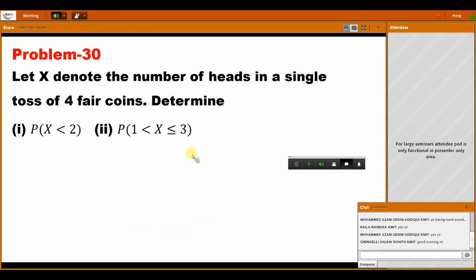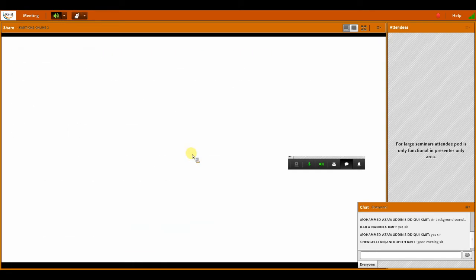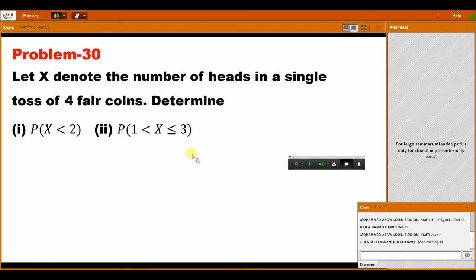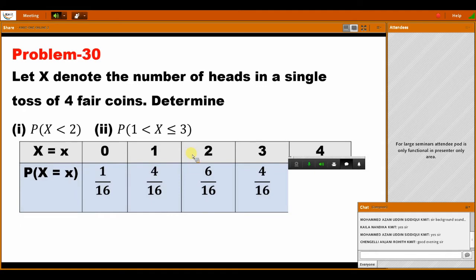Next, here is a problem based on a discrete random variable. Let X denote the number of heads in a single toss. Find P of X less than 2.